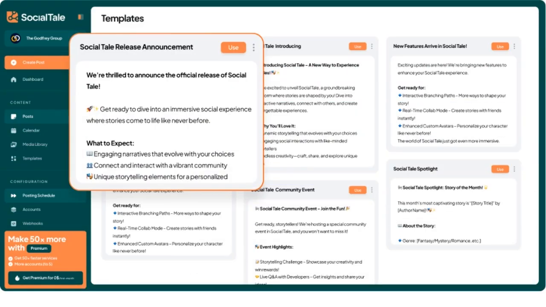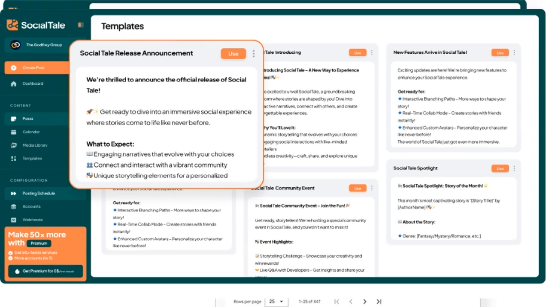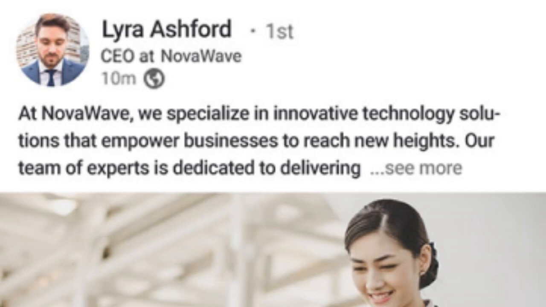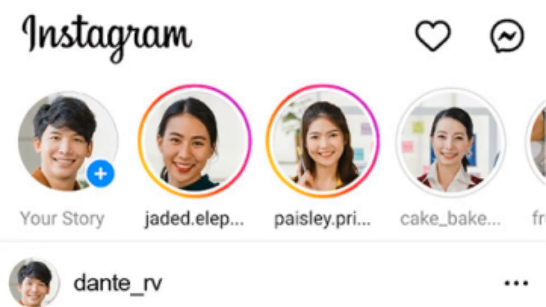Plus, you can automate your scheduling to optimize when your posts go live, maximizing engagement without the hassle of manual work. Right now, we're offering an unbeatable lifetime deal at only $37 for a one-time fee. No more monthly fees. This exclusive founding members license includes unlimited users, unlimited posts, and access to cutting-edge features like post templates and more. You'll also benefit from integrations with popular resources like Canva and Unsplash, making your content stand out effortlessly. Join our community today and revolutionize the way you manage your social media presence. Because with SocialTale, you can create more, stress less, and engage effectively.